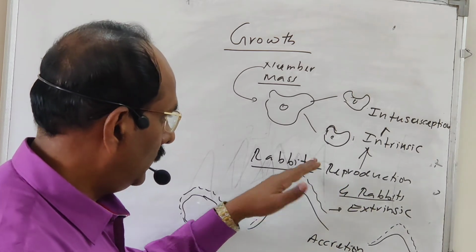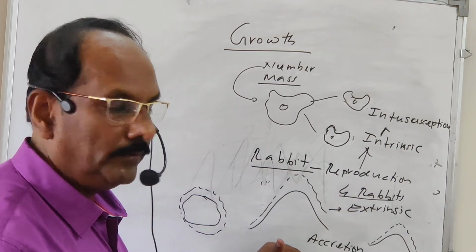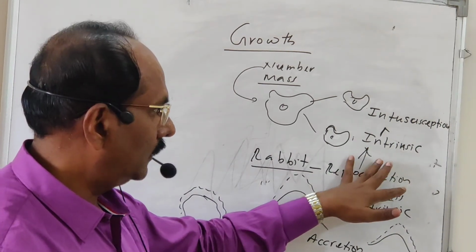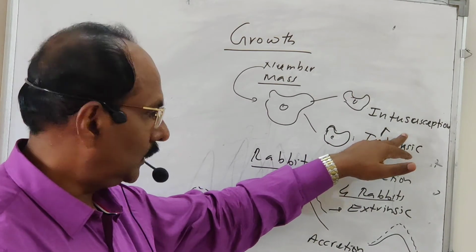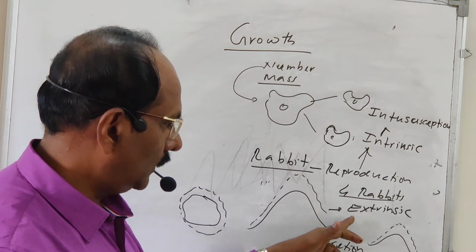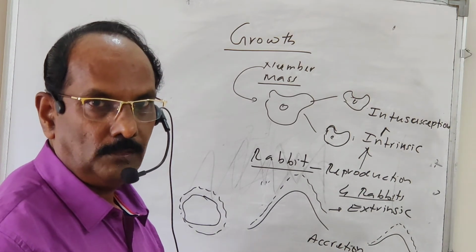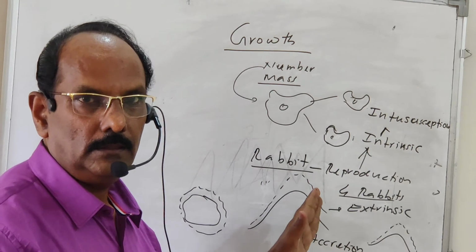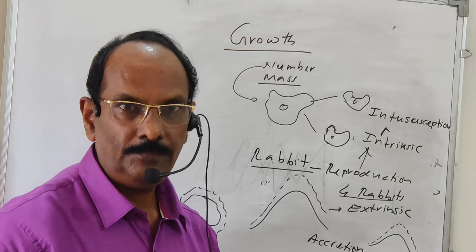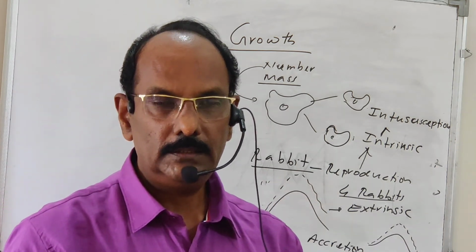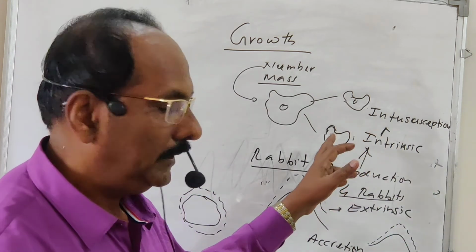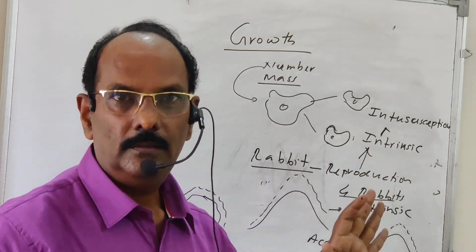So what is the difference between growth of the living things and the non-living things? In the case of living things, growth takes place internally, so it is called intrinsic growth, and it is also known as intussusception growth. Growth of non-living things takes place externally, it is known as extrinsic growth, or accretion growth. So what is my point? The property of growth is shown by both living and non-living things. So we cannot say that growth is the defining property of the living organism.